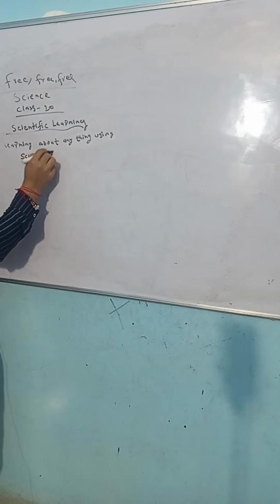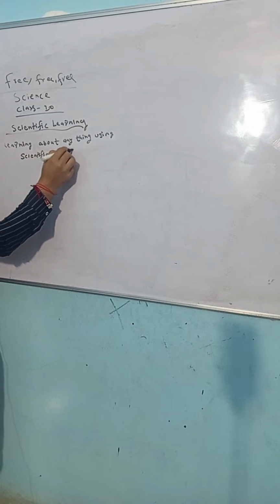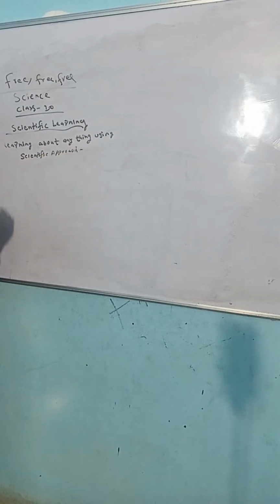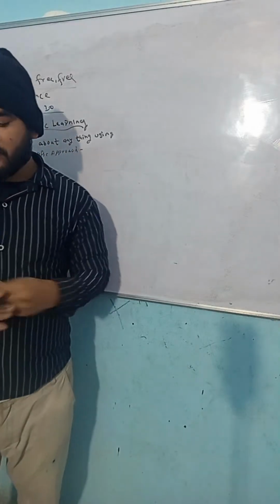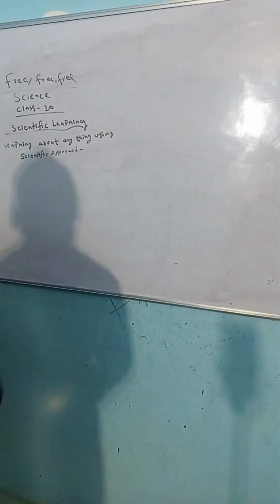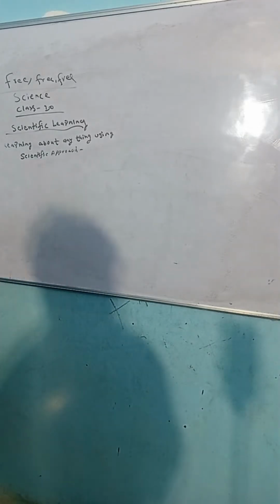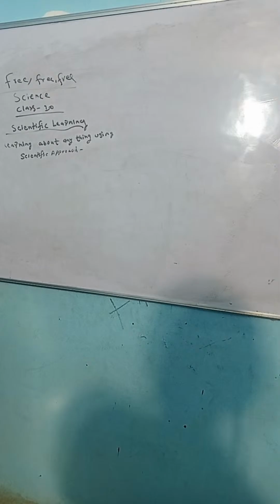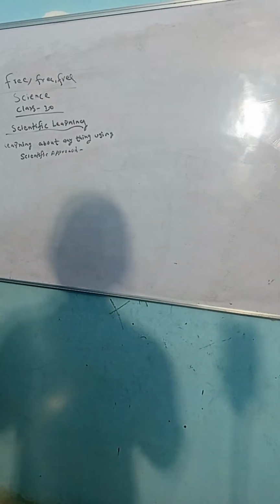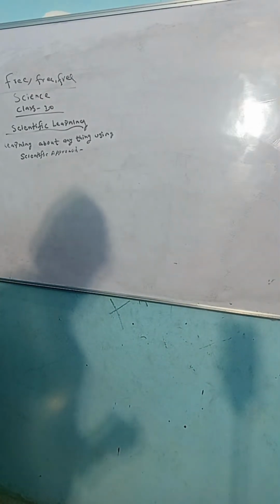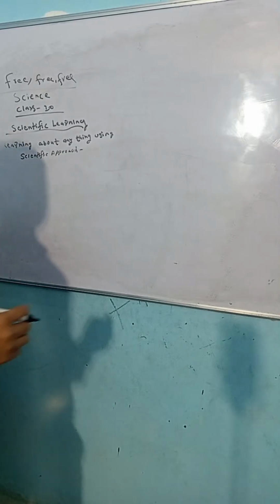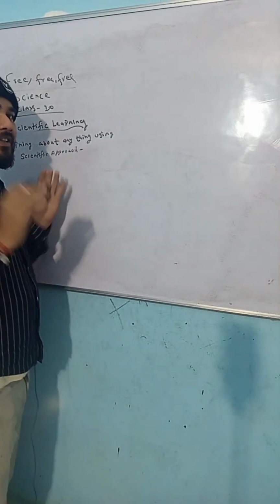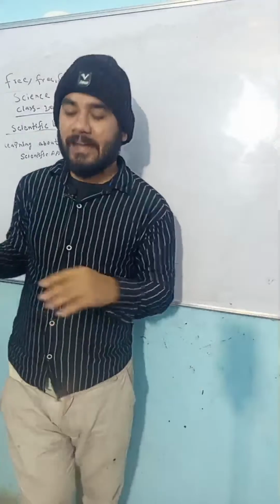It includes observation, experiment, analysis, hypothesis, predictions, assumptions, and surveys. Every concept you use to learn about any fact, any idea or any incident in nature, is nothing but scientific learning.